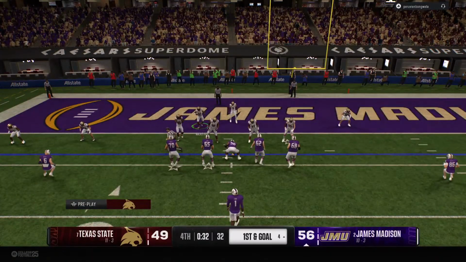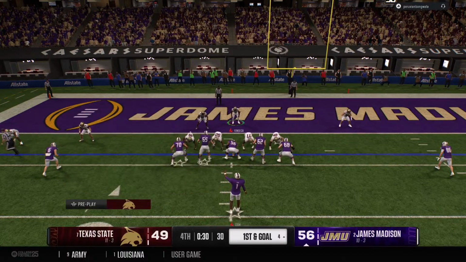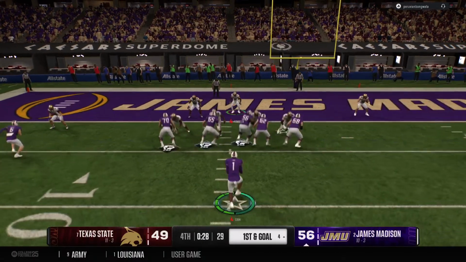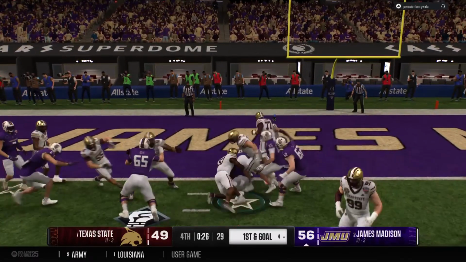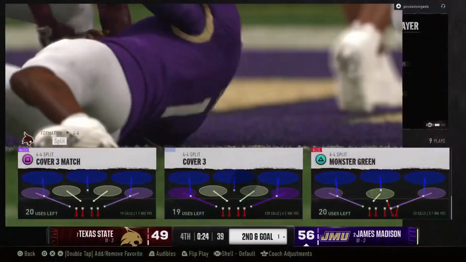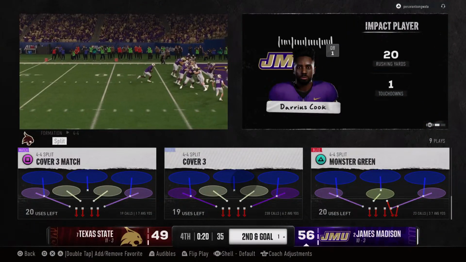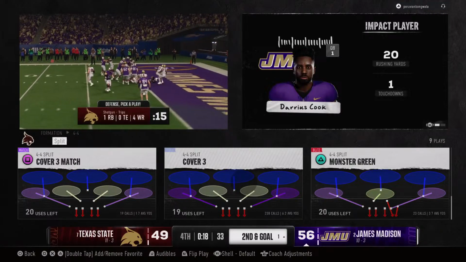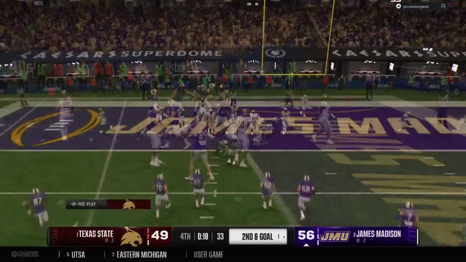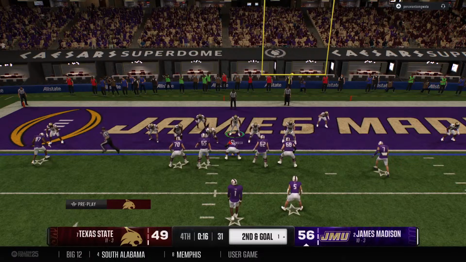First and goal. A late touchdown here would just about secure the victory. And the quarterback tucks it and takes off on a designed run. Couldn't quite get there, but brought down at the 1-yard line. It's a second and goal play for the offense.